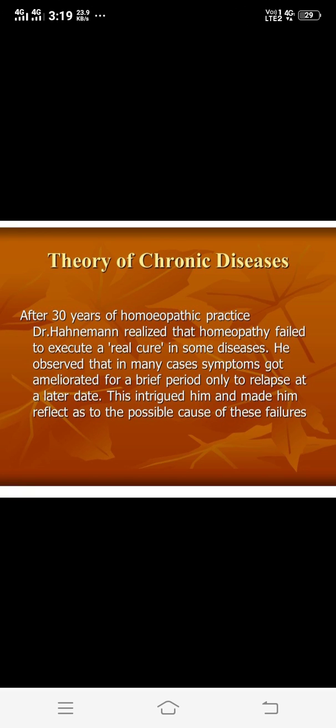Then the second type is sporadic acute diseases. Sporadic acute diseases are acute diseases which attack several persons at a time, here and there. That is, several persons get affected at different places, in which the cause is the same.